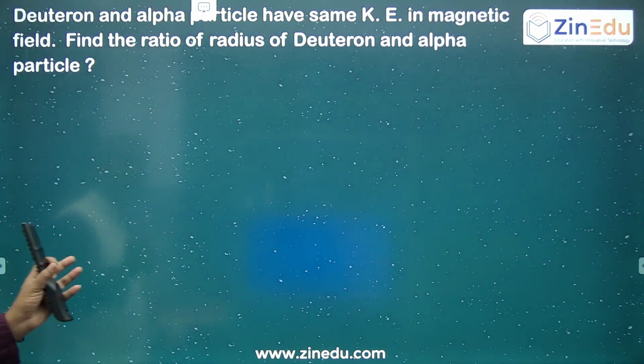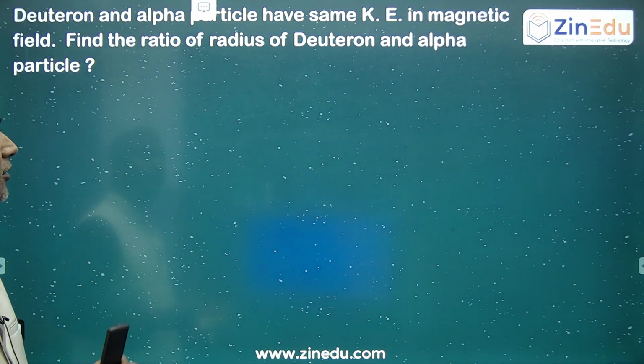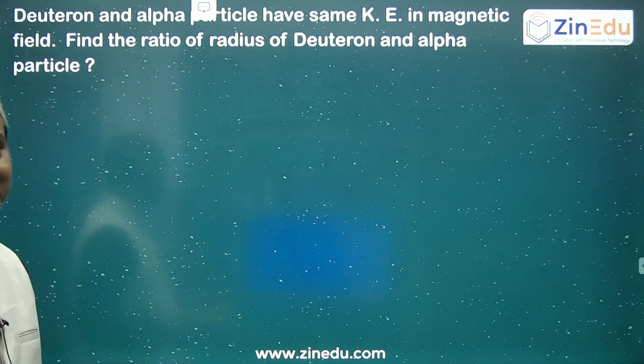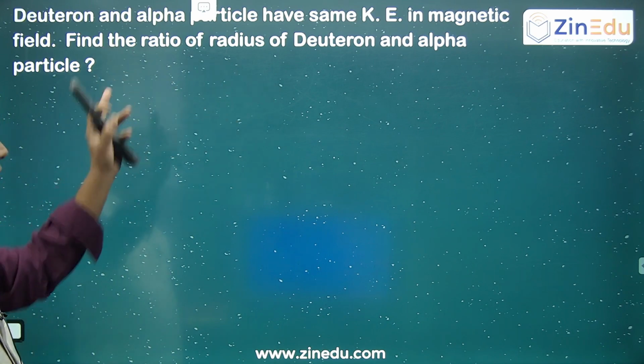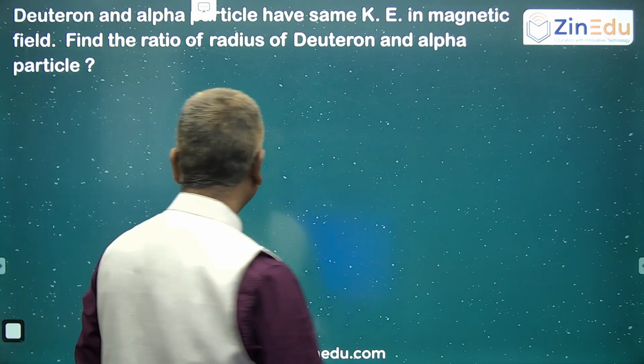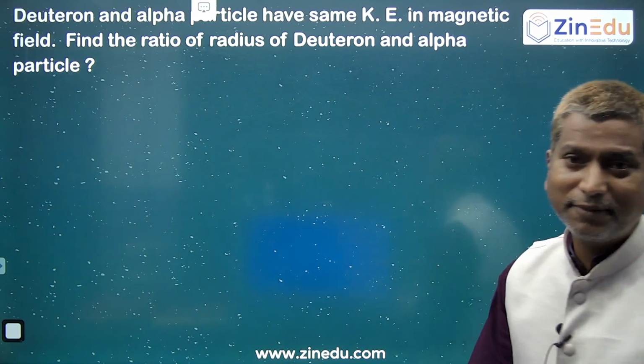So a deuteron is there, and an alpha particle is also there, having the same kinetic energy. They are entering into the magnetic field. Find the ratio of the radius of the deuteron and alpha particle. These types of questions you will be getting every time.